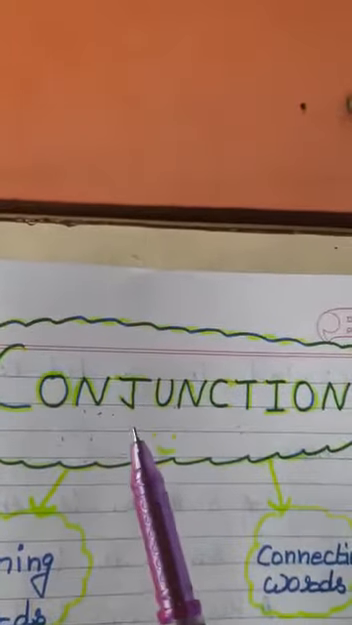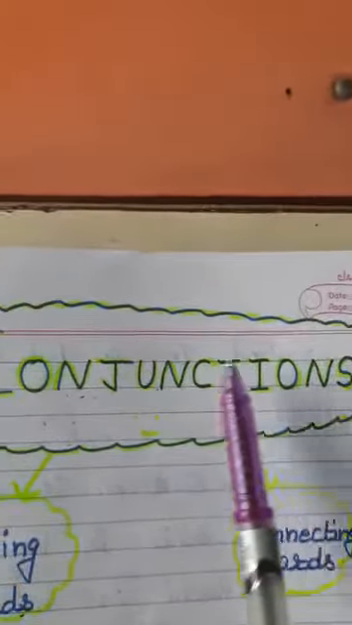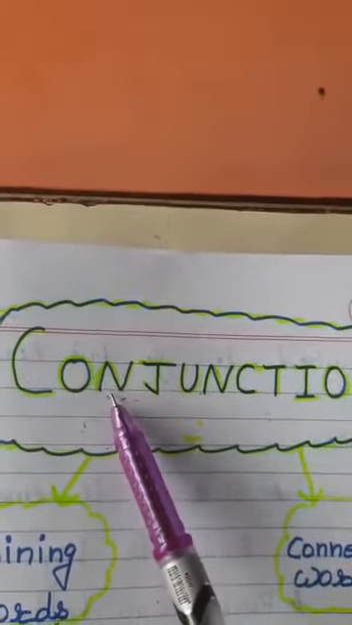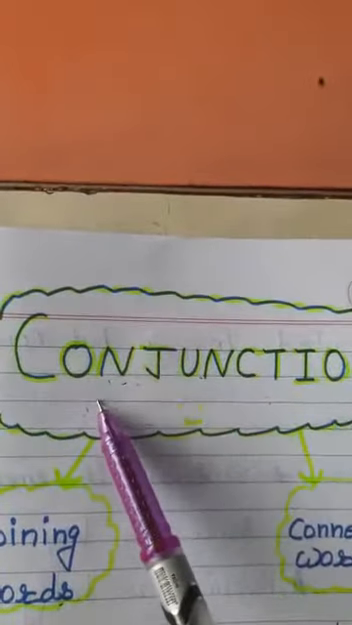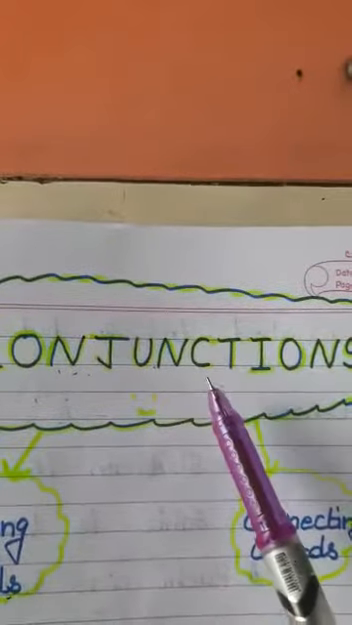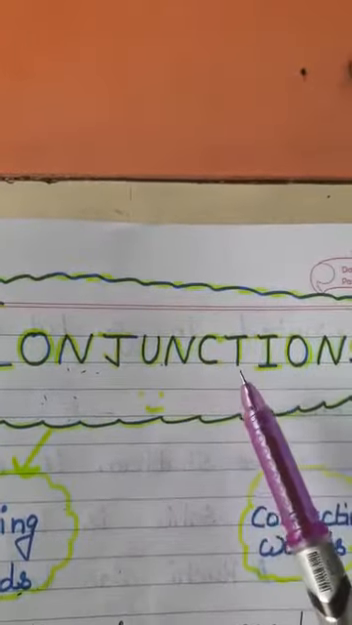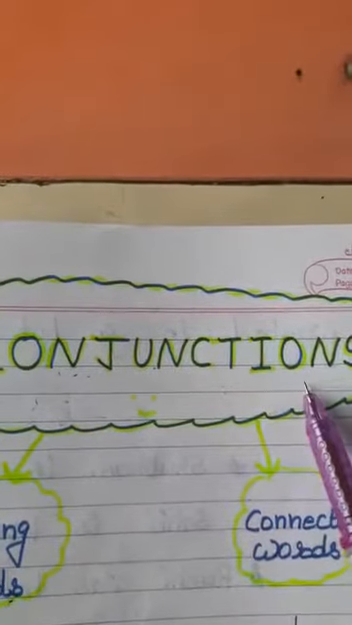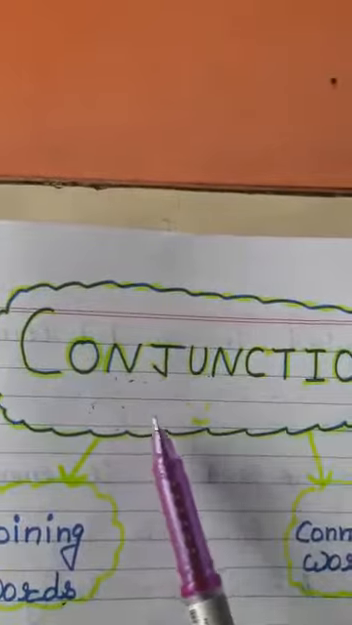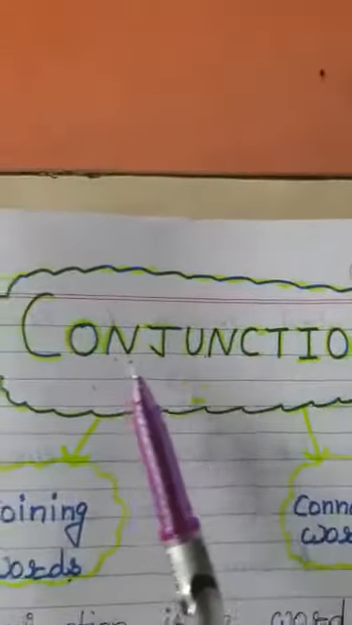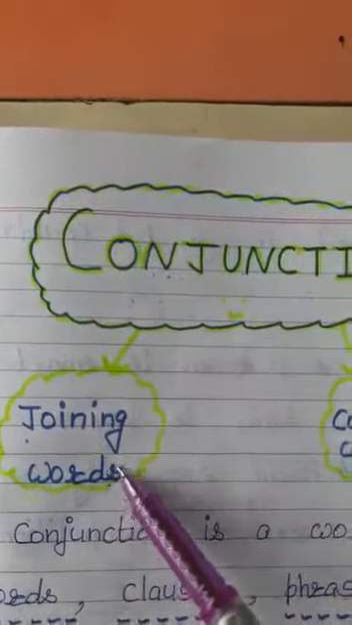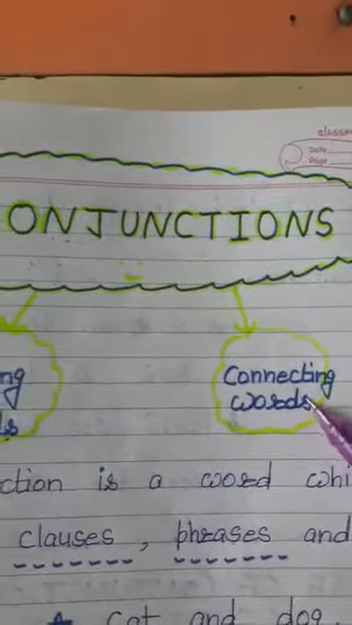Our today's topic is conjunctions. We are going to do the topic conjunctions. So, let us elaborate the heading first. The word con means with or together, and the word junction means a meeting point or a state of being joined. Means when we join something, we do it with the help of the word conjunctions. That is why we call conjunctions joining words and connecting words.